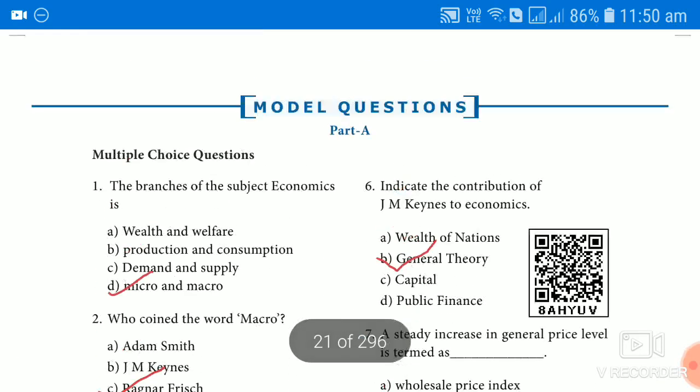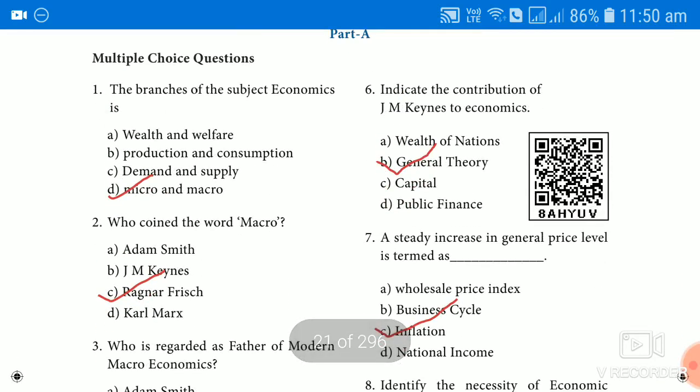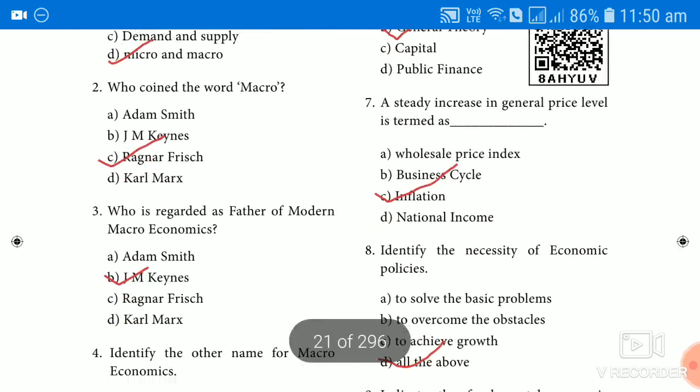And the next one is to indicate the contribution of J.M. Keynes to economics. He wrote the book called General Theory of Income and Employment. So this contribution is nothing but the general theory. The steady increase in the general price level is termed as which one? Inflation. Okay, inflation studies the changes or increases in the general price level of an economy.